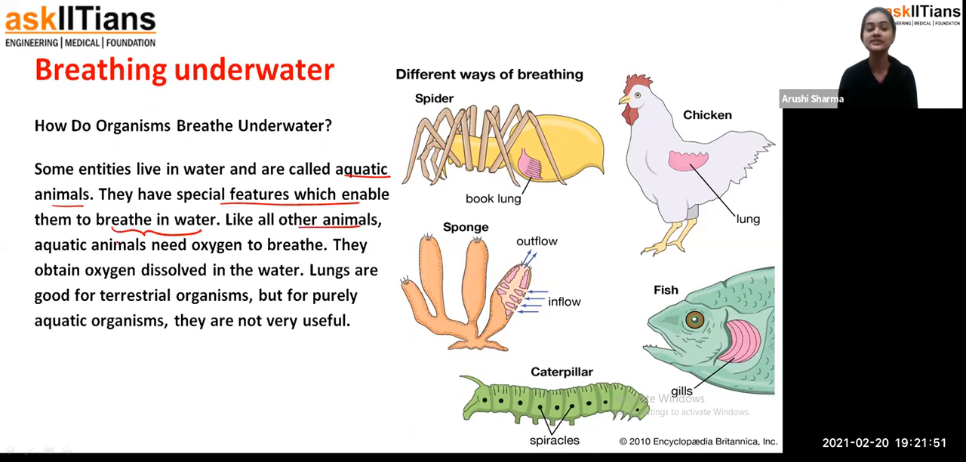Like all other animals, aquatic animals need oxygen to breathe, because every animal requires oxygen for survival. They obtain oxygen dissolved in water. As I have told you, we human beings are not able to breathe in water, because if we breathe in water, the water will go inside our lungs and we can't survive. But the animals living under the water have the ability to obtain the oxygen which is dissolved in the water.